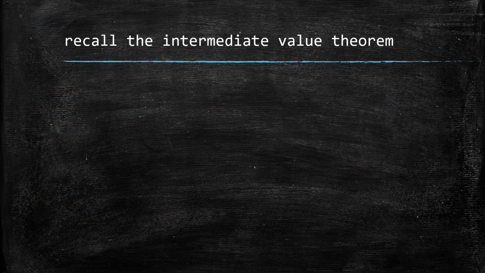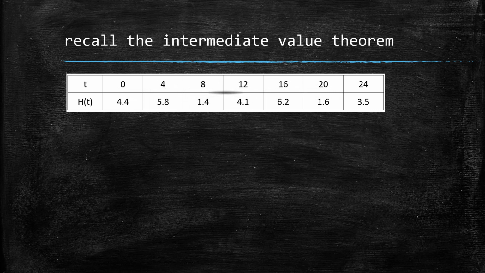So sometimes students get a little confused between the mean value theorem and the intermediate value theorem. They're both existence theorems, but they have different conclusions, and they're both very important. So let's look at the Bay of Fundy problem again, just to say, what would the intermediate value theorem tell us about how this function is behaving? And let's just pick the same time interval again. Let's look from 8 to 16.